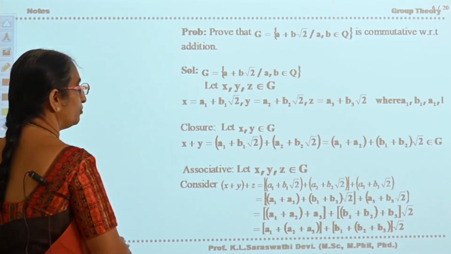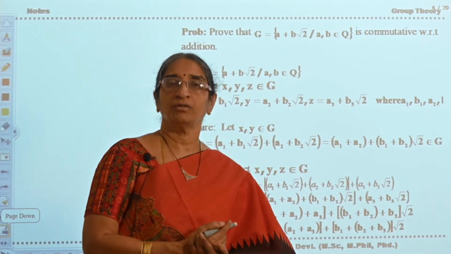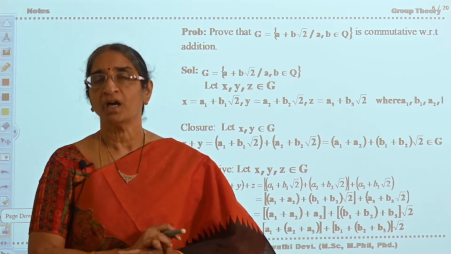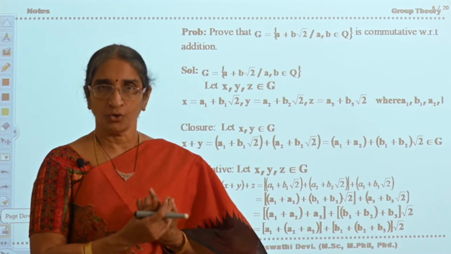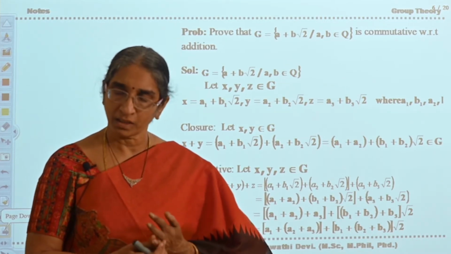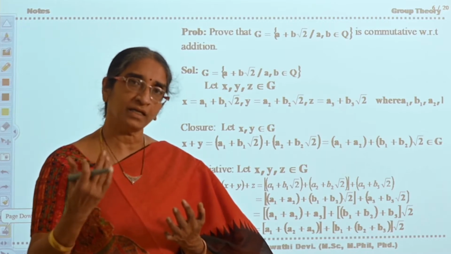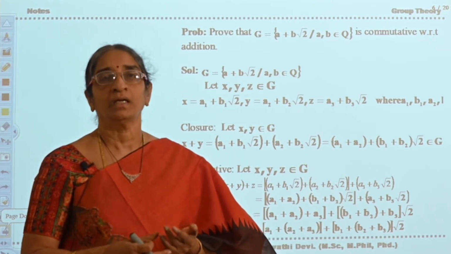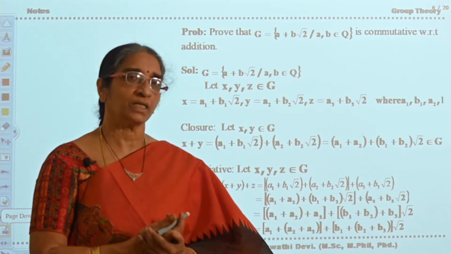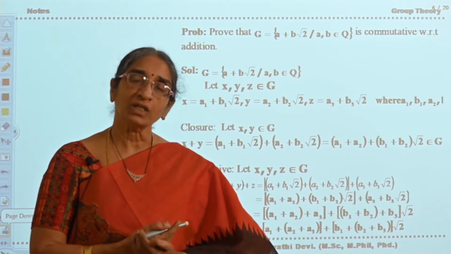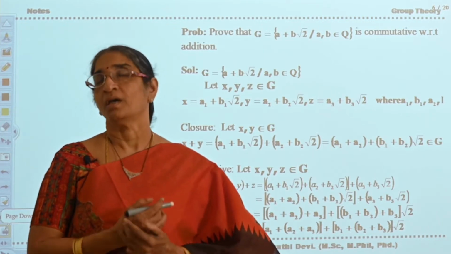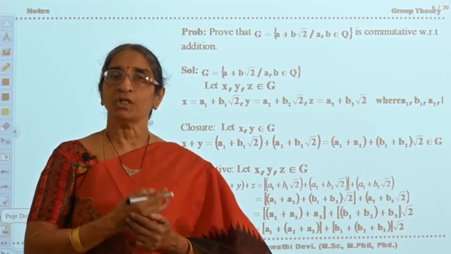Okay. Now, what you said, if you want to say that the set of complex numbers forms a group, it means you have to verify the closure property, associative property, whether there is an identity or not, whether every element possesses its inverse or not. These four properties are satisfied with respect to ordinary addition in the set of complex numbers. See here, the operation is important.